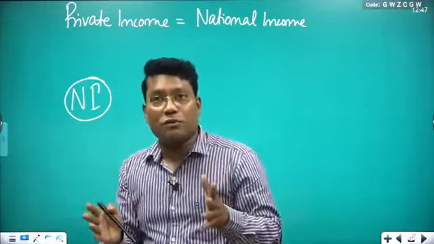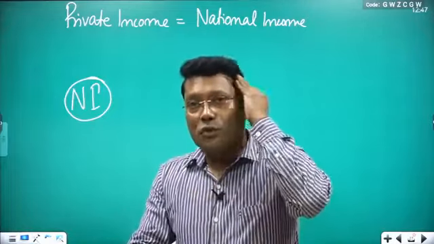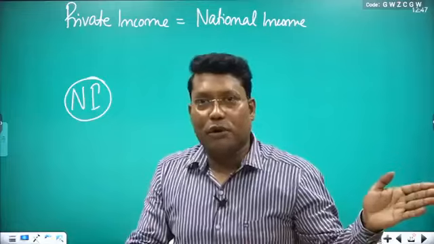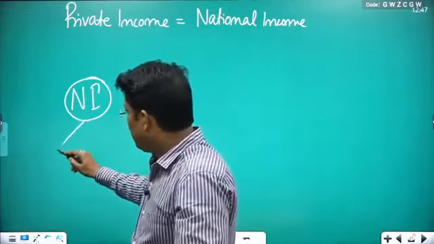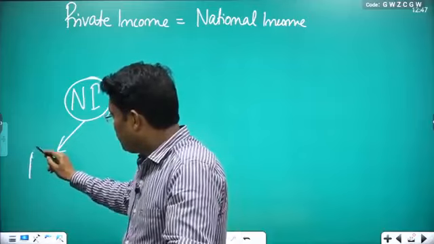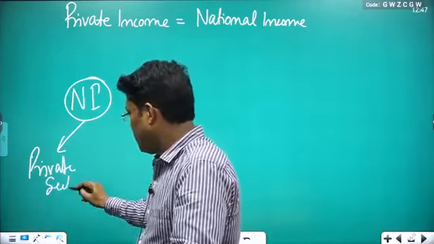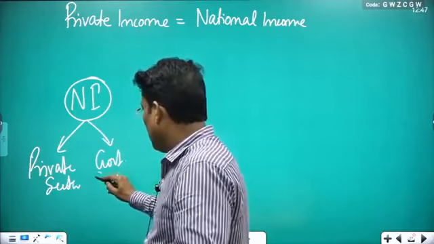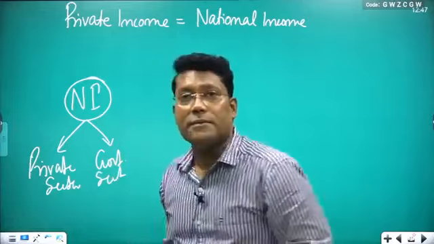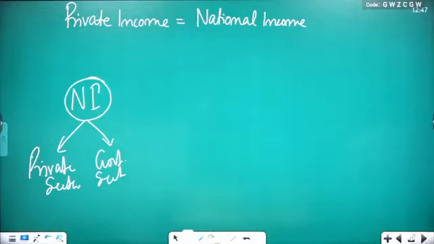It's the overall economy of the country, the income the citizens earned, because you subtracted the factor income paid abroad and added the factor income from abroad, then you are getting the national income. So national income has the income of the private sector, and the income of the government sector is also there, because government also generates goods and services in the country. So they are also generating income.